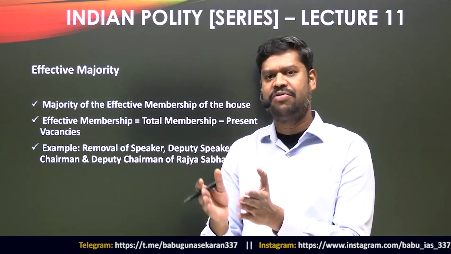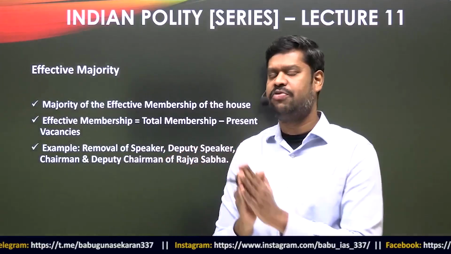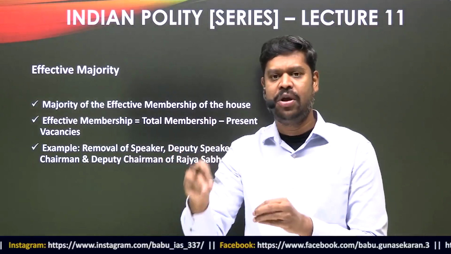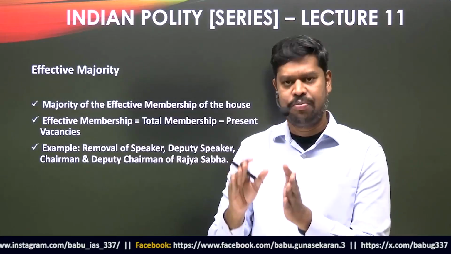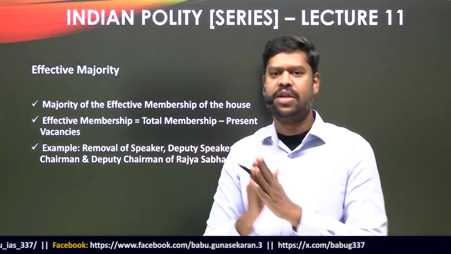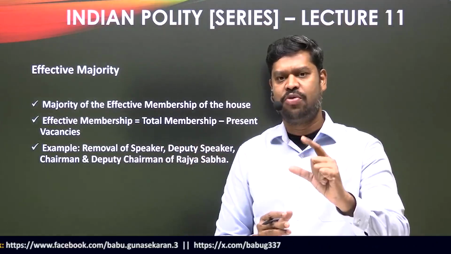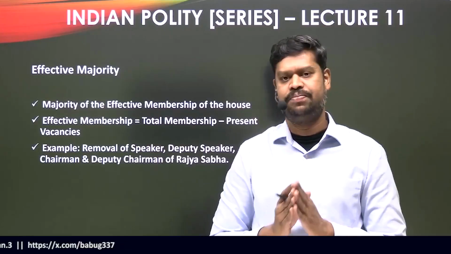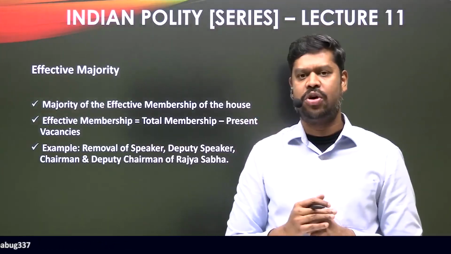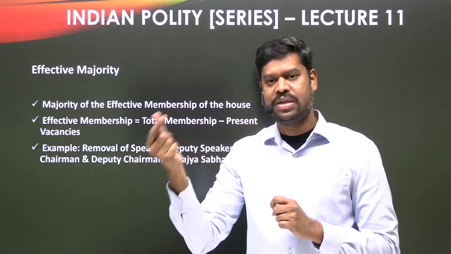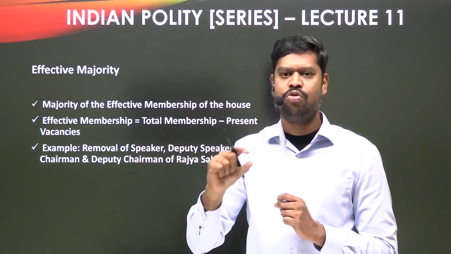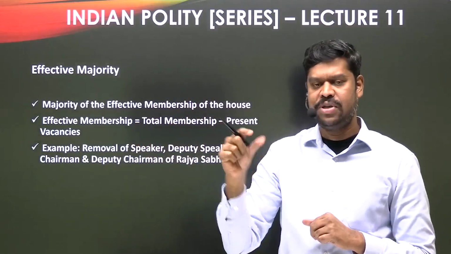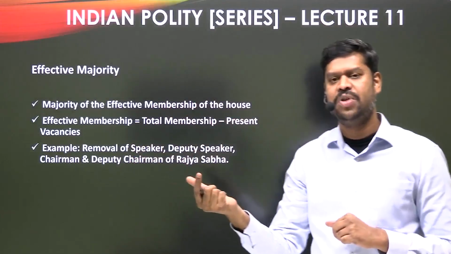Say for example, if there are 543 members, which is the total membership of Lok Sabha, and when a proposal is introduced in that particular house, you need to see at that point of time what is the vacancy. And if suppose, for example, the vacancy is 13, so the effective membership of Lok Sabha would be 543 minus 13. That would be 530. And to calculate the effective majority, we need to know what is called the effective membership. So, the effective majority would be the majority of the effective membership of the house. So, what would be the majority of 530 here, which is the effective membership? That would be